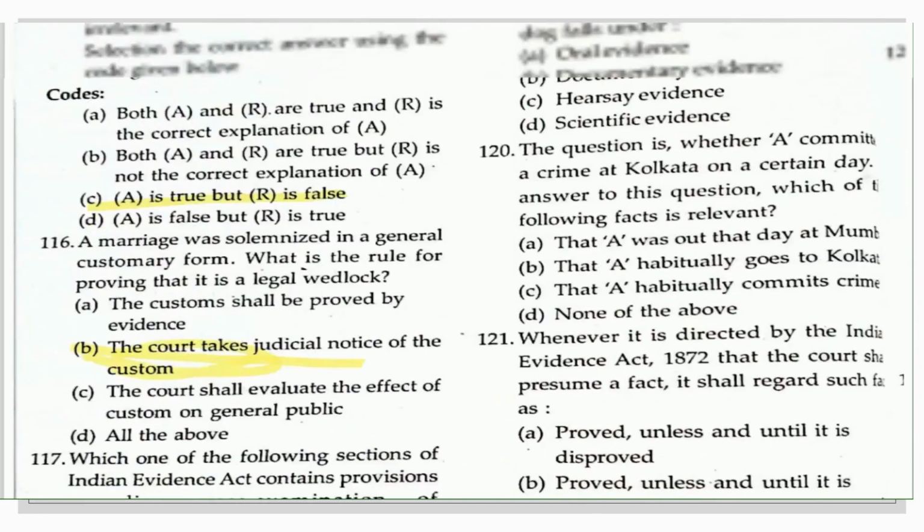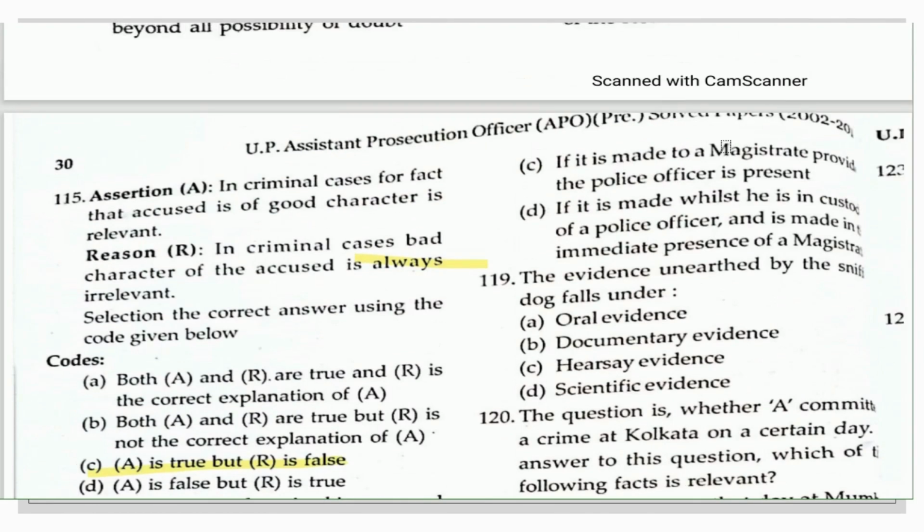The third option is: if it is made to a magistrate provided the police officer is present. The last option is: if it is made whilst he is in custody of a police officer and is made in the immediate presence of a magistrate. So this is the right answer of this question here.